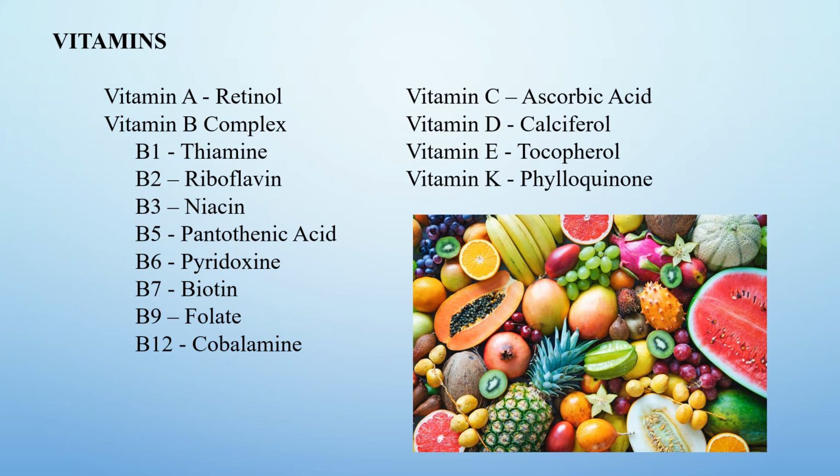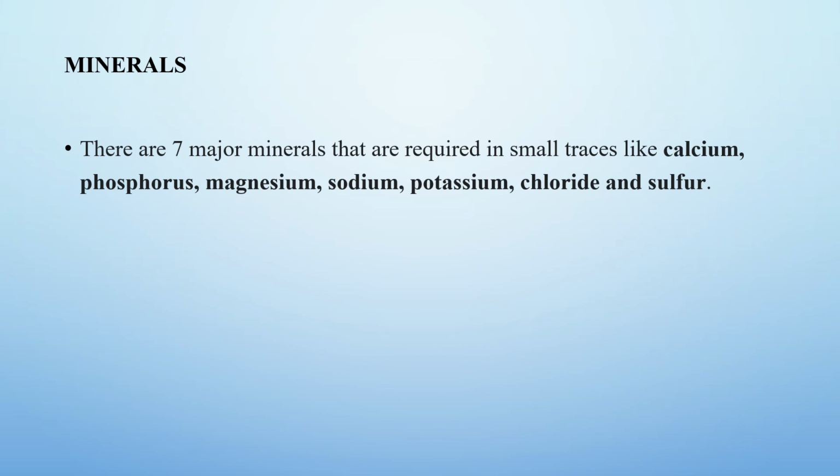Vitamin B complex has the following: B1 thiamine, B2 riboflavin, B3 niacin, B5 pantothenic acid, B6 pyridoxine, B7 biotin, B9 folate, and B12 cobalamin. Minerals. There are seven major minerals that are required in small traces: calcium, phosphorus, magnesium, sodium, potassium, fluoride, and sulfur.